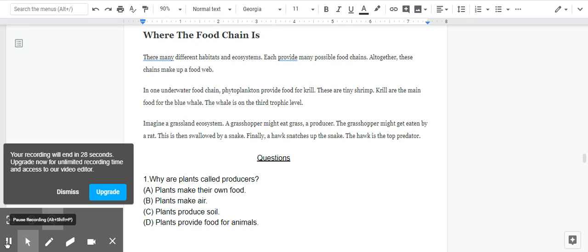Where the food chain is. There are many different habitats and ecosystems. Each provide many possible food chains. Altogether, these chains make up a food web. In one underwater food chain, phytoplankton provide food for krill. These are tiny shrimp. Krill are the main food for the blue whale. The whale is on the third trophic level. Imagine a grassland ecosystem. A grasshopper might eat grass, a producer. The grasshopper might get eaten by a rat. This is then swallowed by a snake.